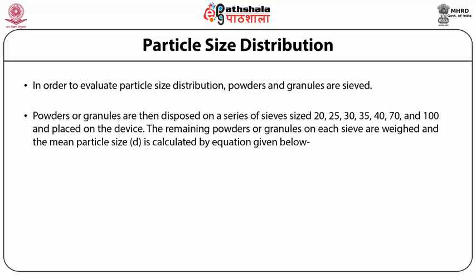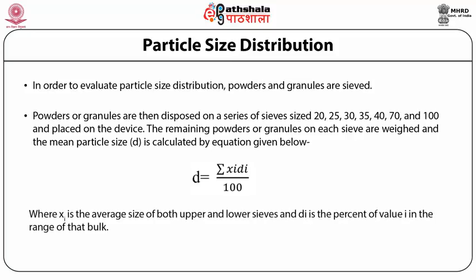The remaining powders or granules on each sieve are weighed, and the mean diameter D is calculated using the equation D is equal to summation of xi di whole divided by 100, where xi is the average size of both upper and lower sieves and di is the percent of the value in the range of that bulk.